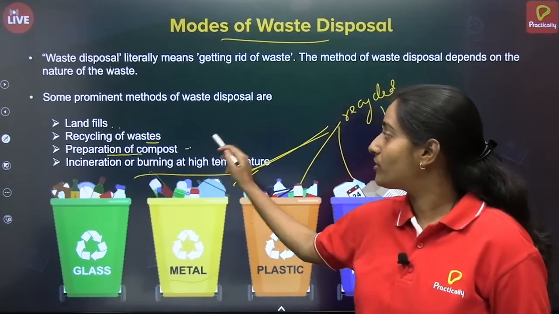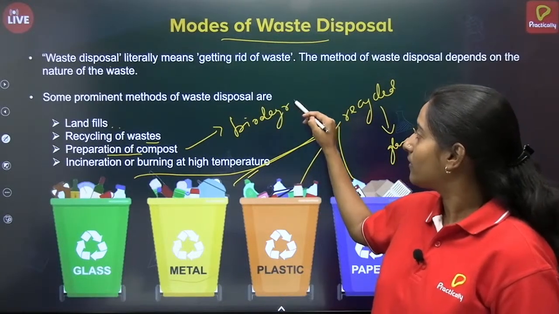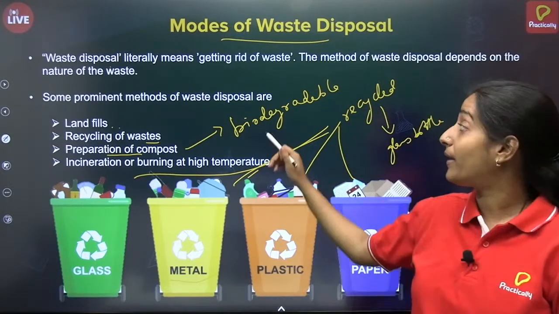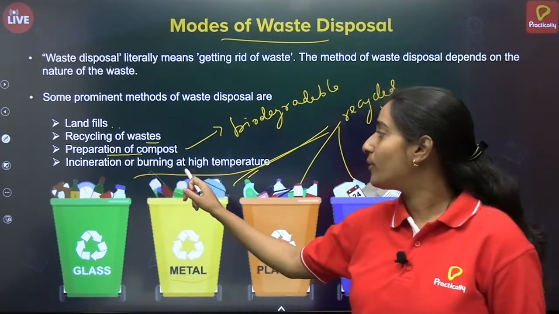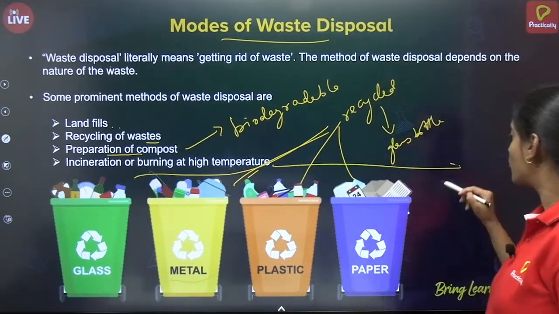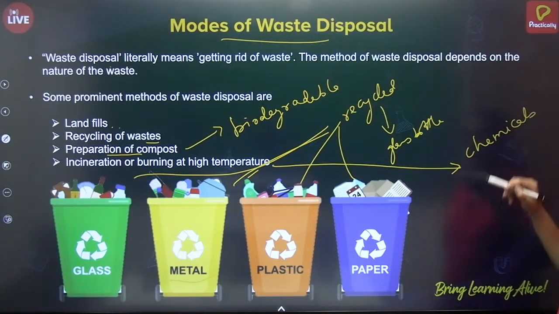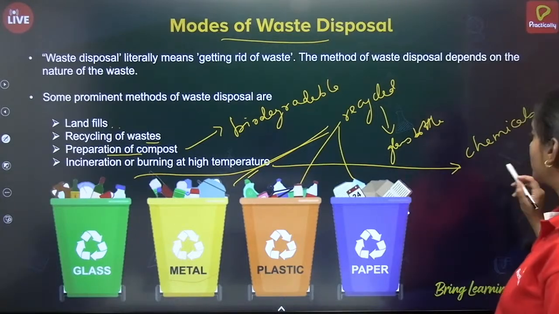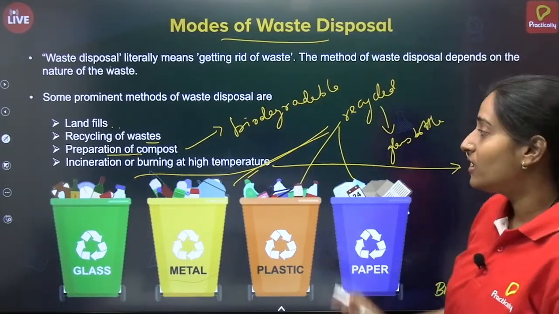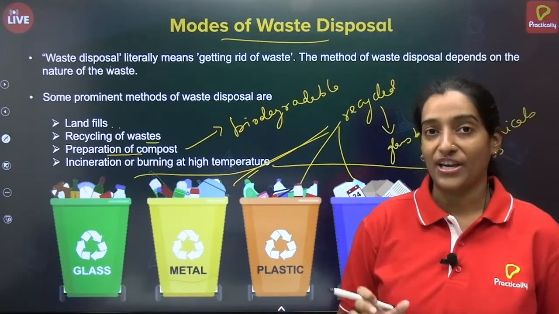Then preparation of compost, which is usually done with biodegradable waste. Incineration, or burning at high temperature, is usually done for chemicals and sometimes plastics. Mostly chemicals from industries are incinerated, or burned at high temperature, to convert them into ash.